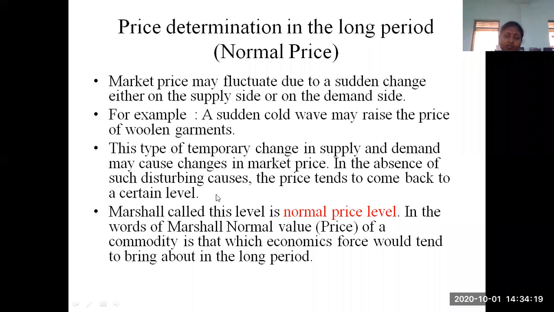In the absence of such disturbances, suppose if there are not any disturbances at all and everything is going smoothly, the prices are in a normal way only. The prices tend to come back to a certain level, so they are at the normal level.